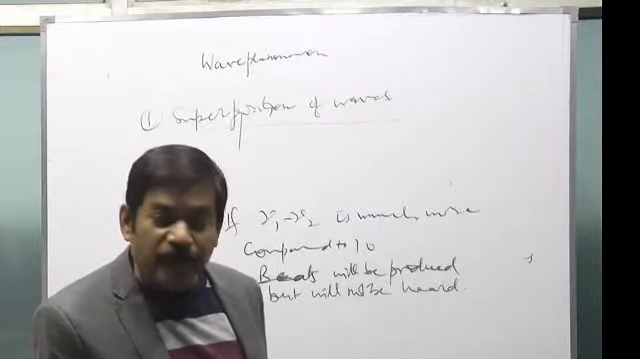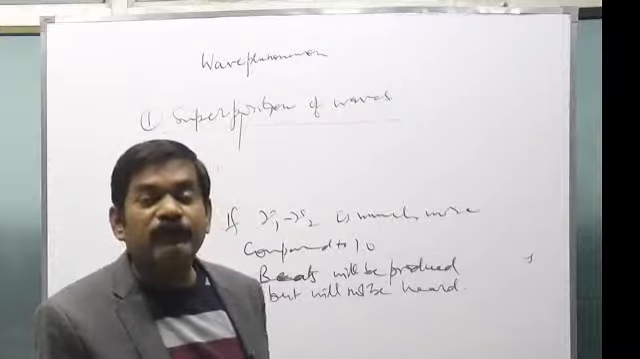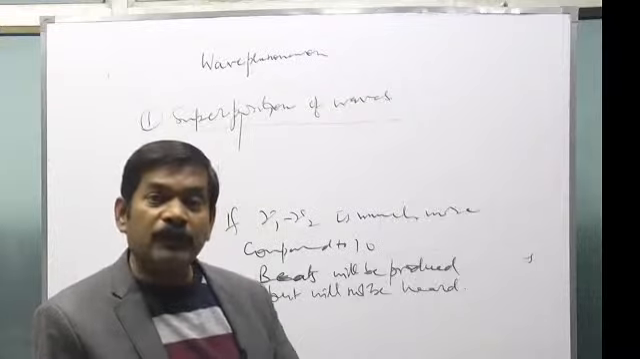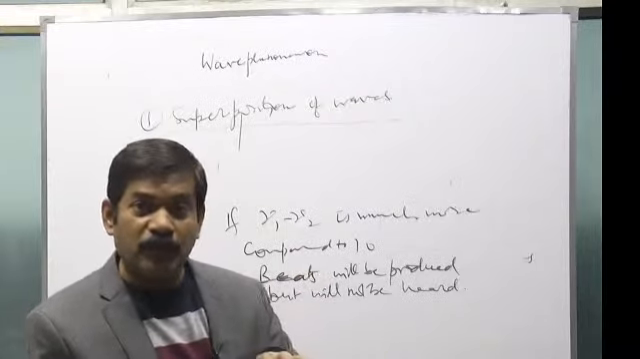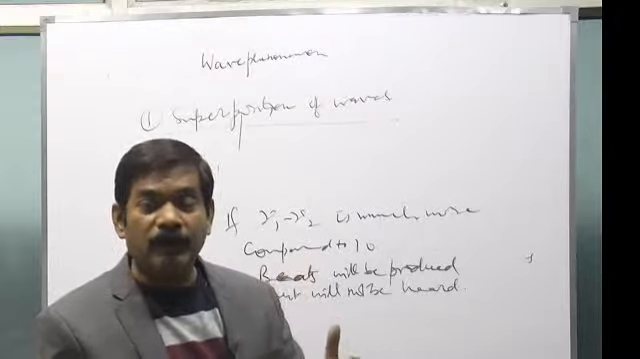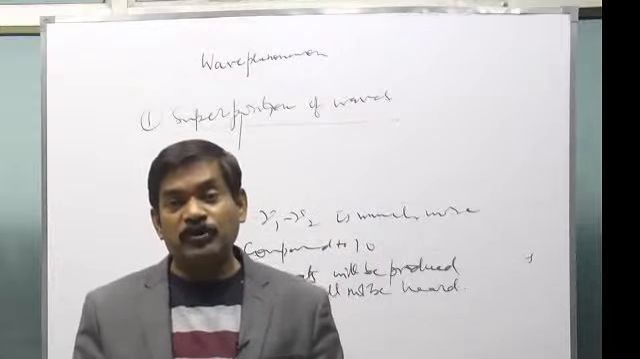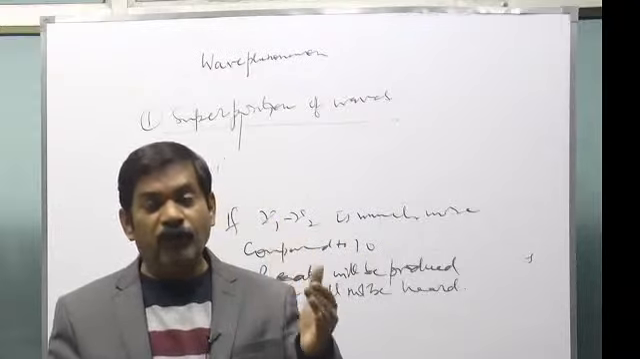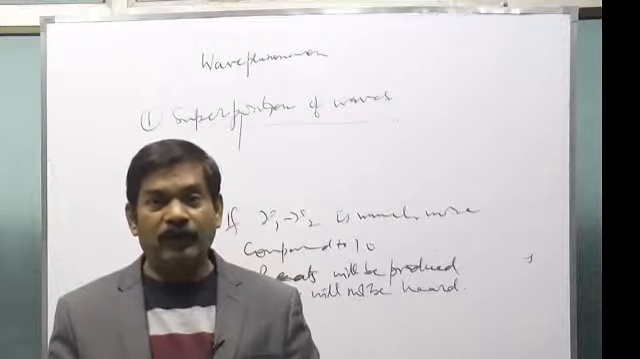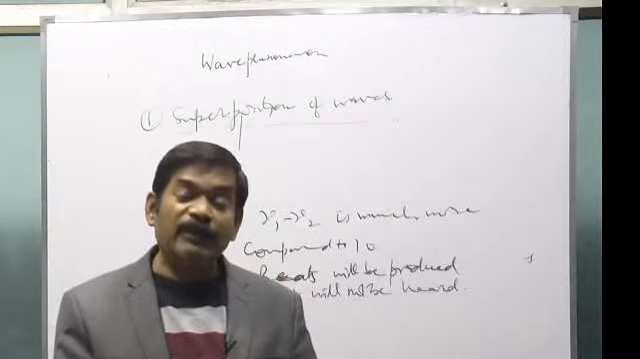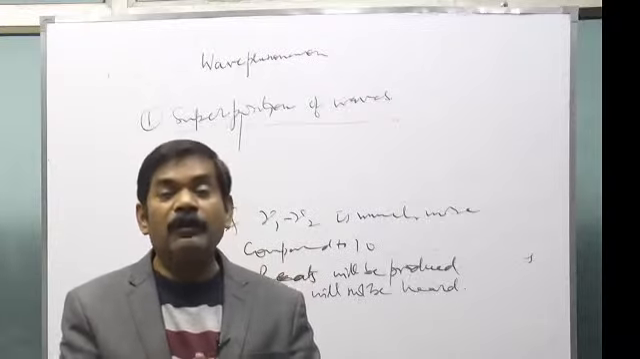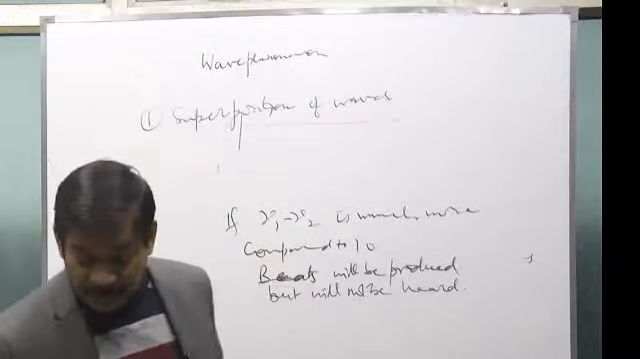Now they ask how many beats will be heard. Your answer will be what? 0, because 30 beats will be produced, but beats will not be heard. If they ask you how many beats will be produced, you have to say 540 minus 510, that is 30. But the question is how many beats will be heard. Your answer will be 0, because no beats can be heard.